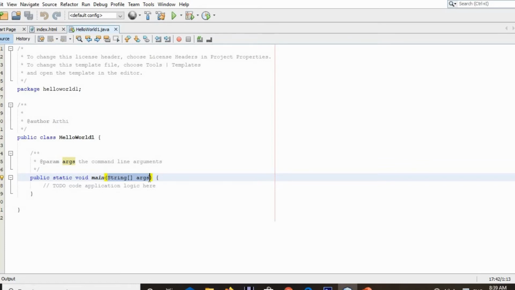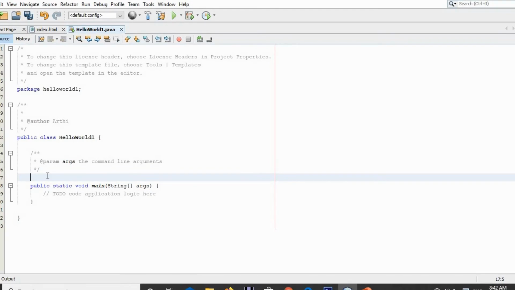So this is all about the structure of a Java program. There will be a package and import statements. After that, there will be a class. Inside it we have the main function. If you want to add any variables, you can add them.